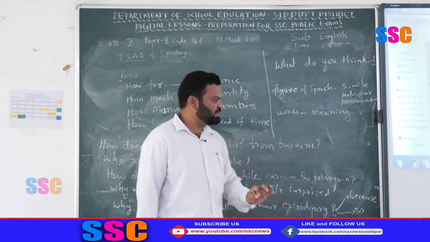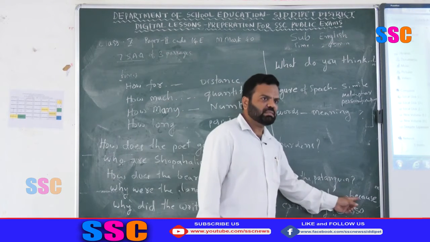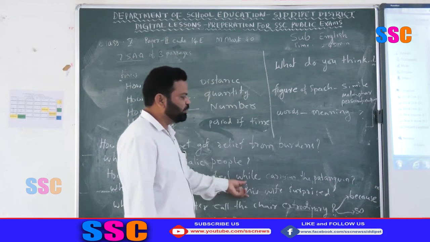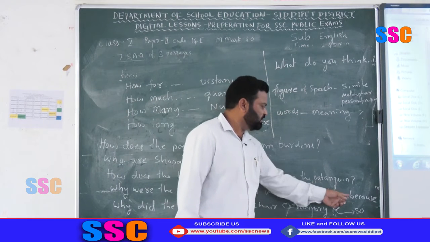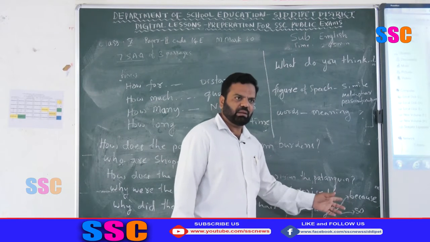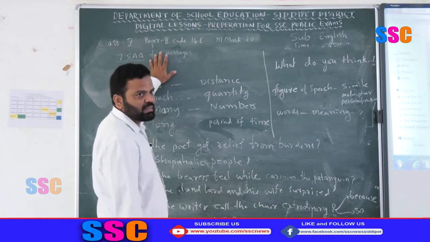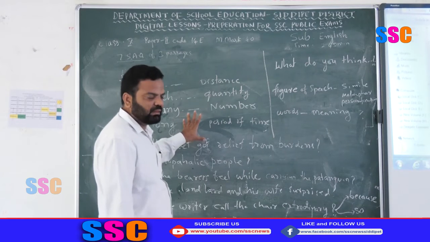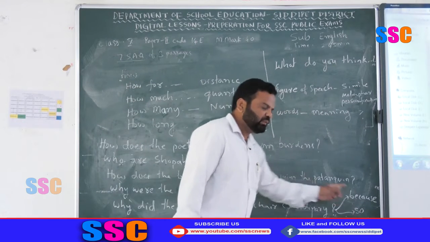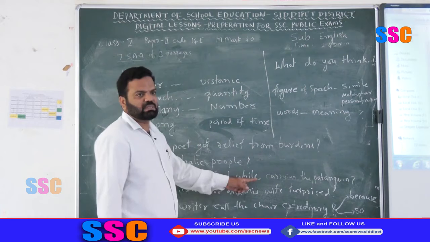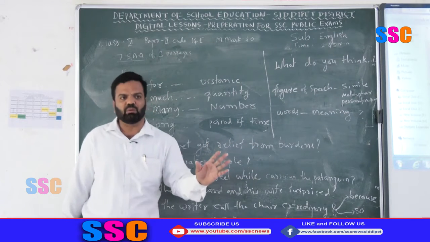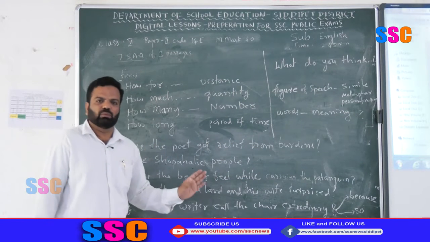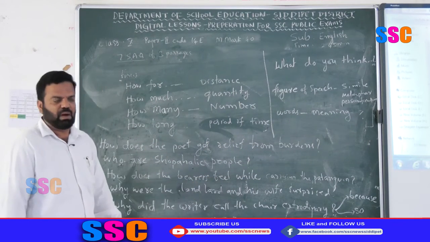The simple difference is, if you are using "because," the question word sentence should be written first, then remove the question word and write "because." Or find the reason from the passage, write the reason first, then "so," then the question word sentence. This is the simple technique you have to follow to get maximum marks.